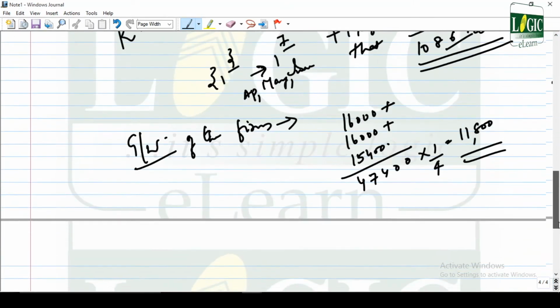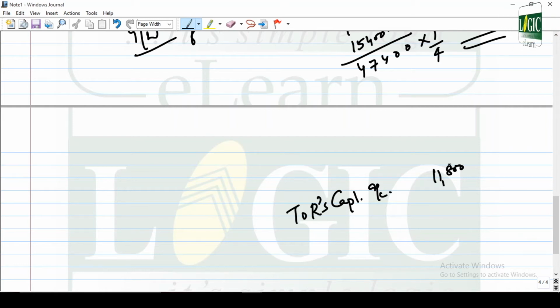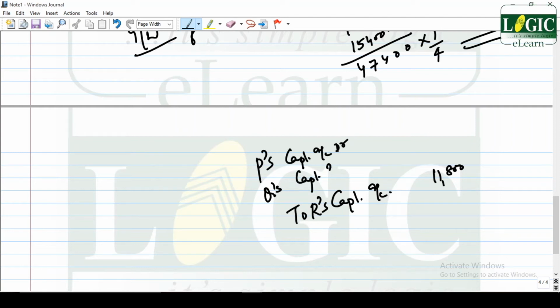Now we learnt that the method of goodwill in retirement and death is the same when the goodwill of the firm is valued. So who is to be given the 11,800? The dead man, that is R's capital account. R died, right? So 11,800. Who has to give it? P's capital account debited, Q's capital account debited.